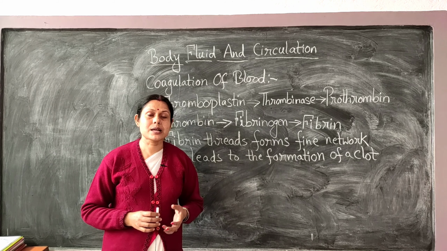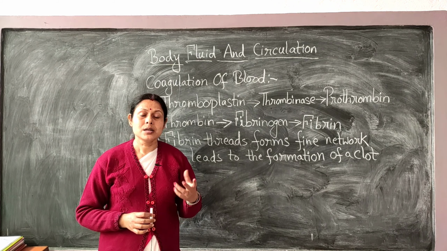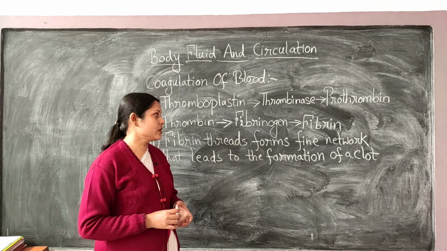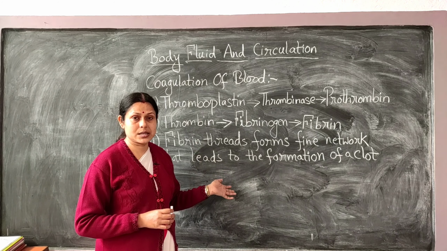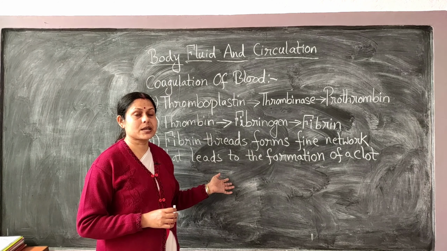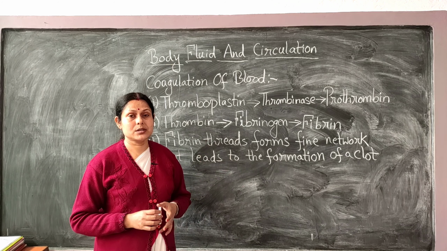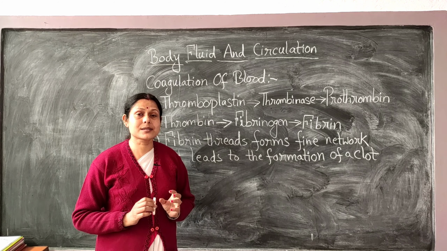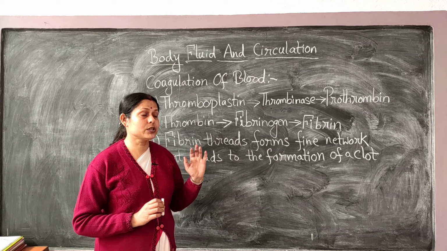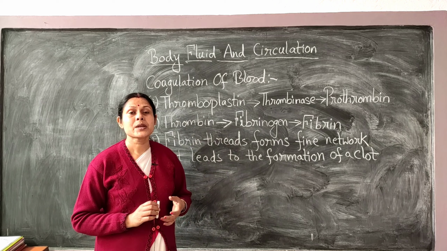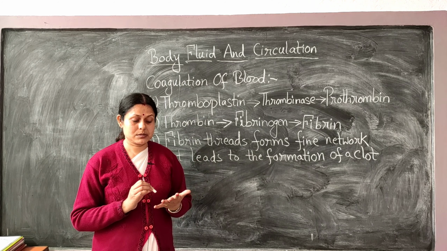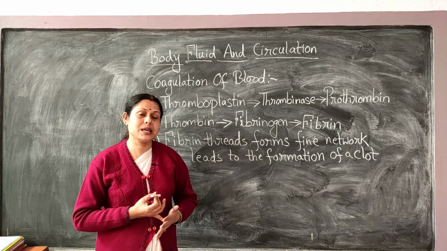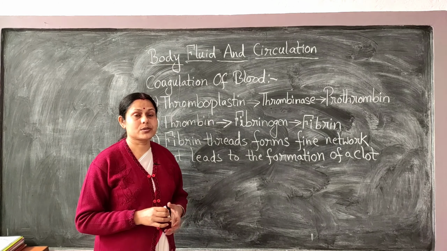So that is all about the first part of your chapter, the body fluid part. In the last video you have seen about the blood, its composition, then about the lymph and its function, and today we have learned how the clotting process takes place with the help of various enzymes and the inactive form of proteins stored in the blood, of course with a cascade system, because I told you that one enzyme is not responsible for the conversion of one protein into another. It is a group of enzymes, along with mineral ions and vitamin K, which is responsible for the process of clotting.